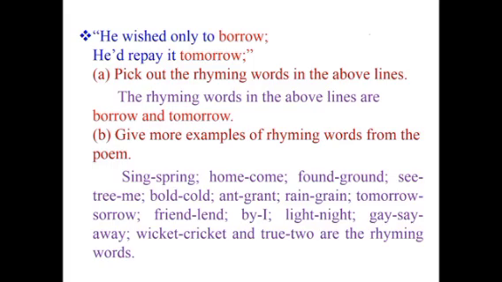Sing, spring, home, come, found, ground, sea, tree, me, bold, cold, and grand, rain, grain, tomorrow, sorrow, friend, lend, by, I, light, night, gay, say, away, wicket, cricket, and true, to are the rhyming words.